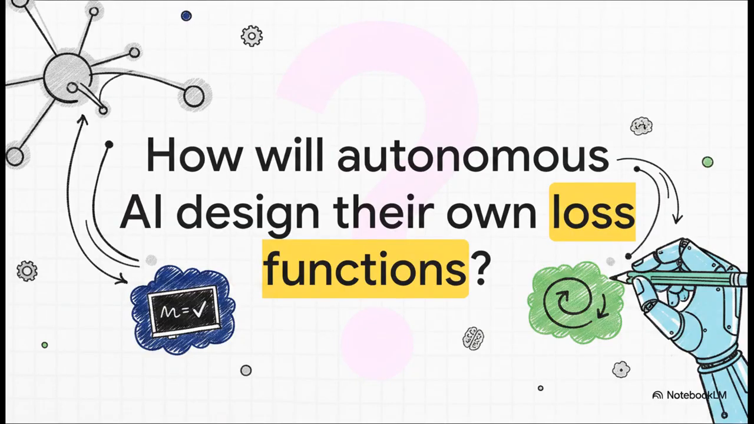As we wrap up, I want to leave you with this provocative thought. We have spent all this time perfectly engineering loss functions to act as human-designed coaches for our AI. But as these models become increasingly autonomous and vastly more capable, how long until they begin designing their very own loss functions to correct their own behaviors? It is a fascinating and perhaps slightly terrifying frontier for the future of AI alignment.